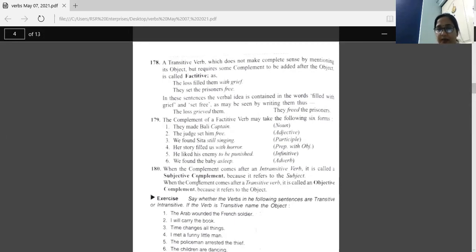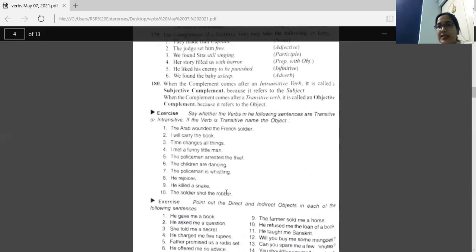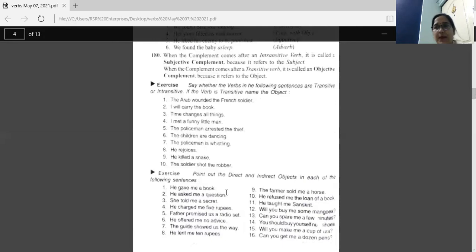Understood? Subjective complement and objective complement. Subjective complement is related to intransitive verbs. Objective complement is related to transitive verbs. Okay, that was your transitive verb and intransitive verb and incomplete predication, complete predication with complements.